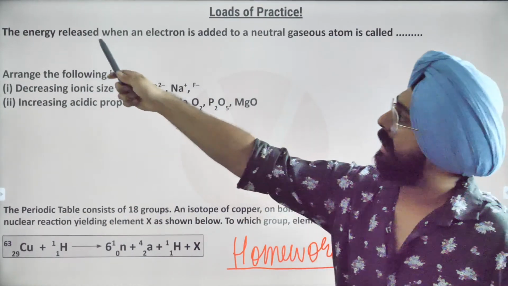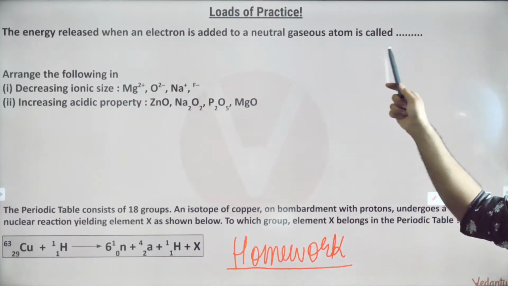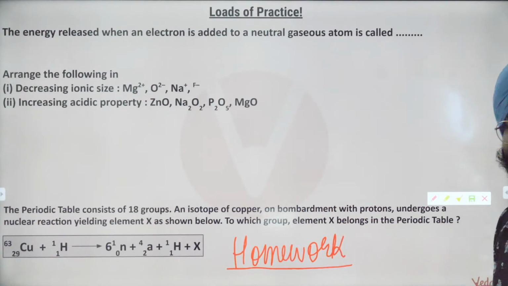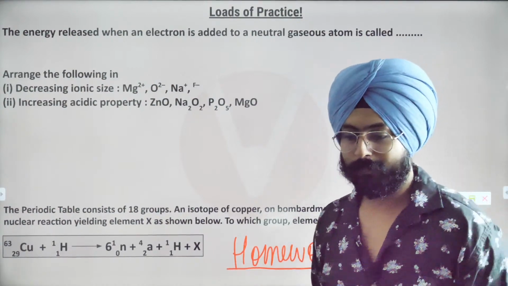The first 2 questions are easy. The energy released when an electron is added to a neutral gaseous atom is called... tell me, the first one is simple.